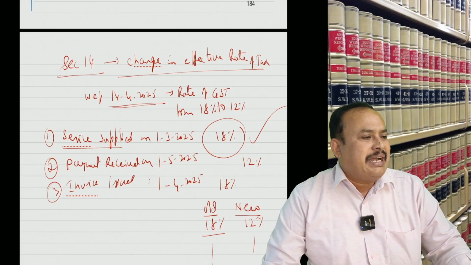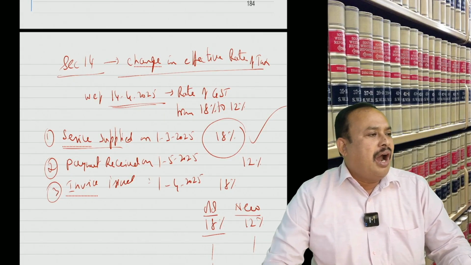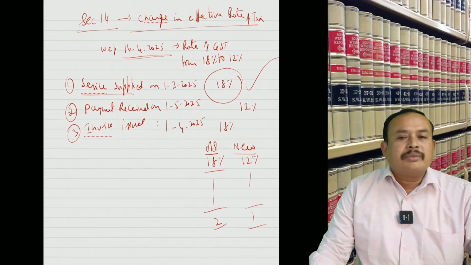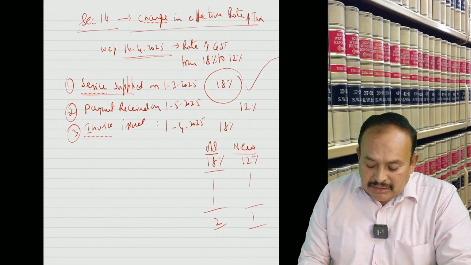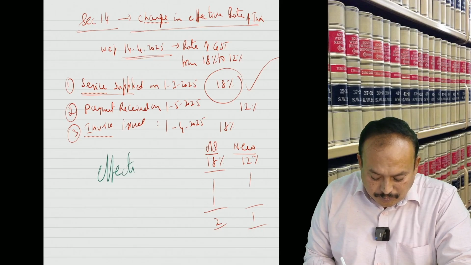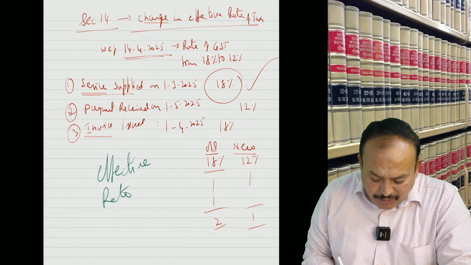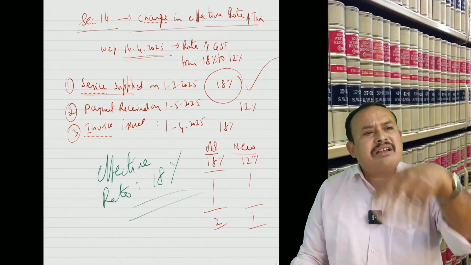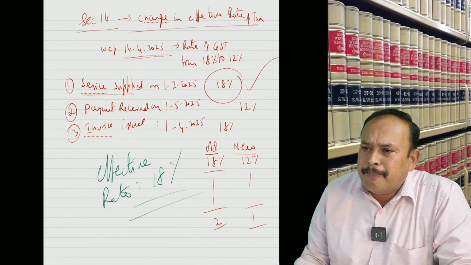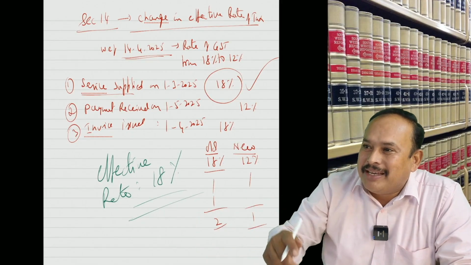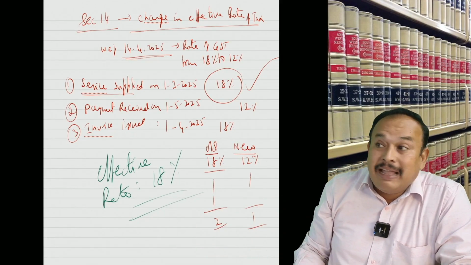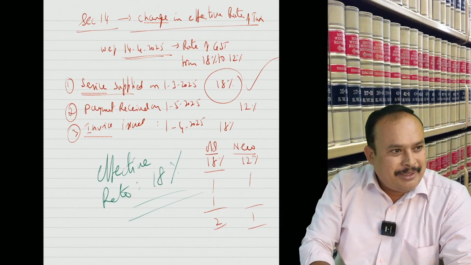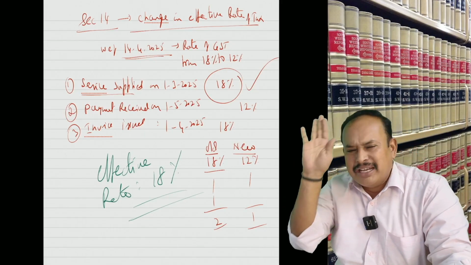All of you getting the clarity? Yes, online students hearing me? Which rate is applicable? Effective rate is equal to 18%. Okay, rate of tax you applied correctly. What is time of supply? There you are excellent, my dear friend. Time of supply is what date? Careful. Very, very simple.